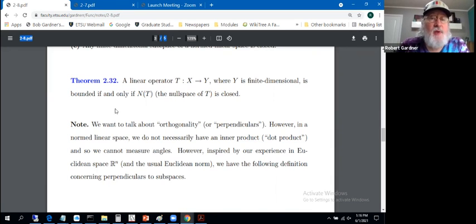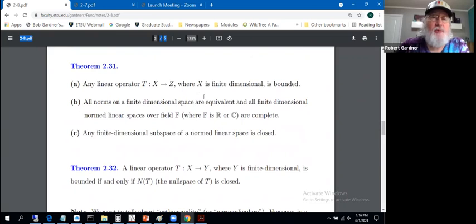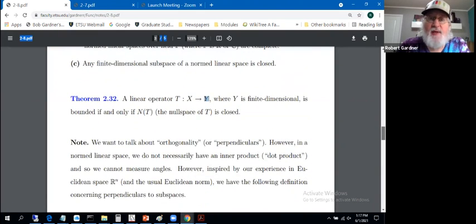is finite dimensional, is bounded if and only if the null space of T, N of T, is closed. So this time we're mapping into a finite dimensional space. Quick observation, for example, the previous result, part A said we have a linear operator T mapping X to Z, where the domain is finite dimensional, and that implied boundedness. So this current result differs from the previous in that this time we're looking at the codomain and saying it's finite dimensional, and this requires apparently a consideration of the null space.